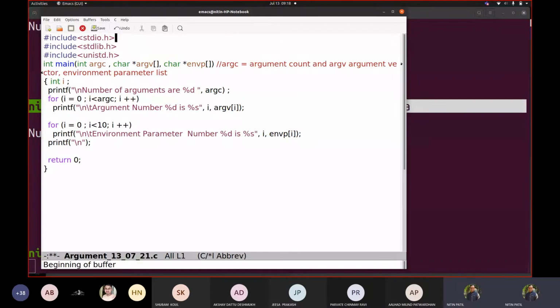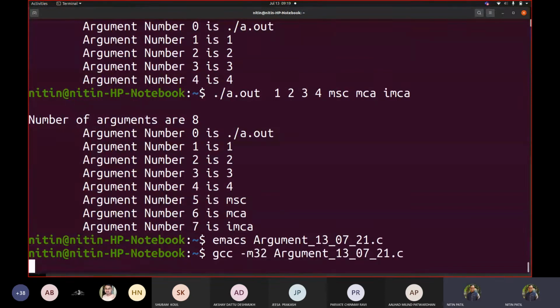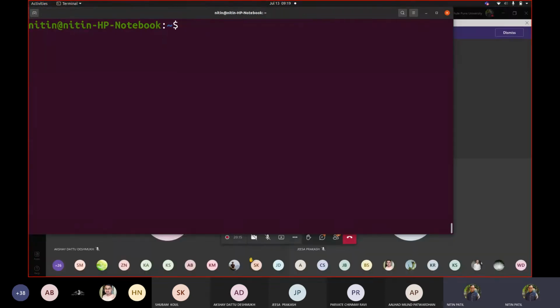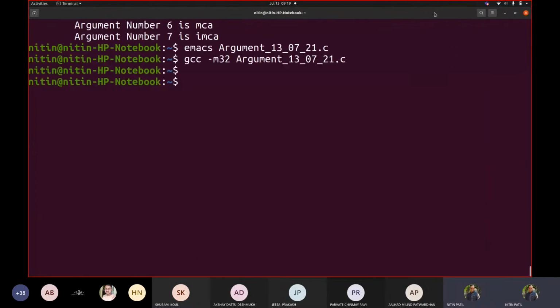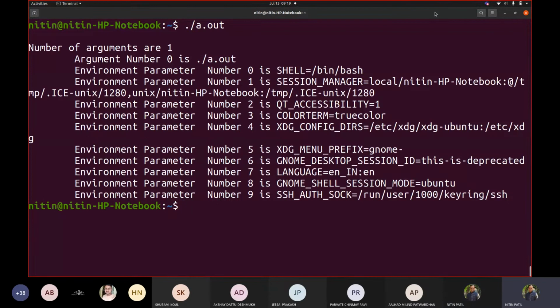You can see this code. What I did, I added this char star envp. This is the third argument for my main function: argc, argv, and envp. Correct. So this is the environment parameter list. So let me try compiling this code. I am hopeful that it will be compiled. Yes, good. Let us try to execute it. Now see the things.